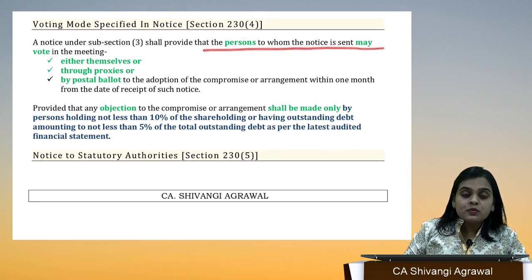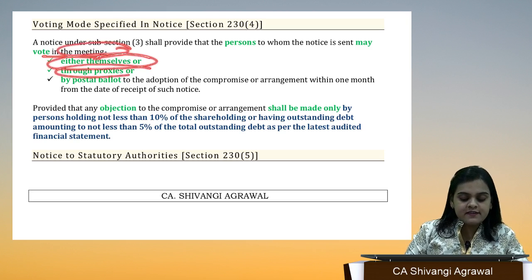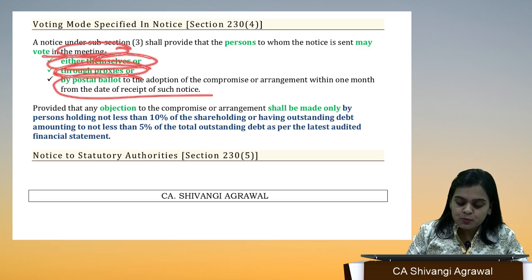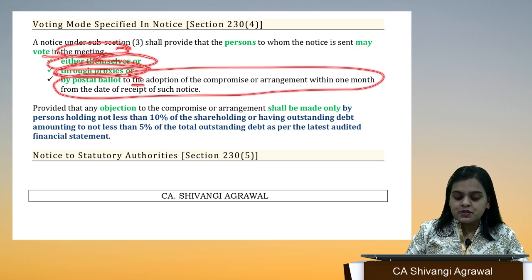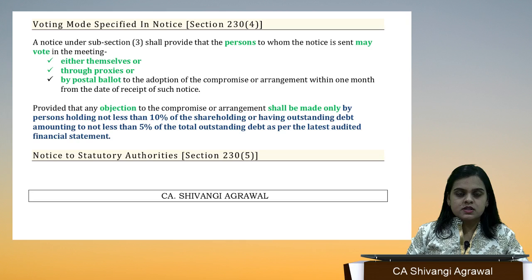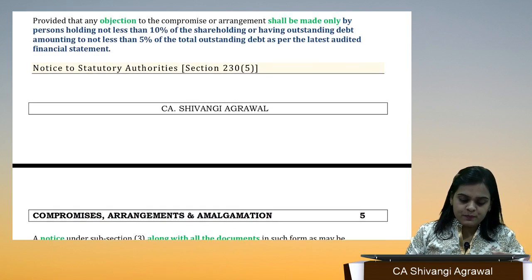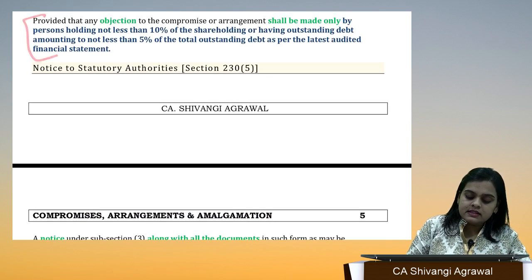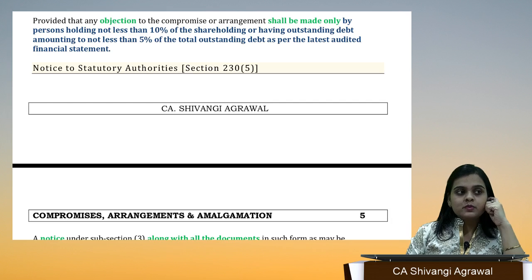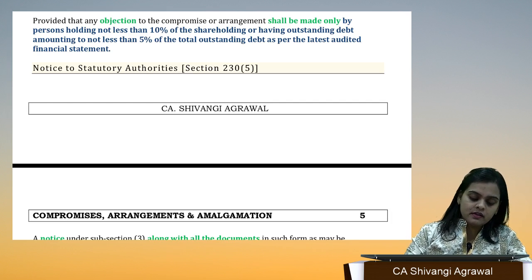The persons to whom notice is sent may vote in the meeting either themselves, or if they are unable to attend, they can send their proxies, or vote through postal ballot. So the adoption of compromise or arrangement is within 1 month from the date of receipt of such notice. So they will have a tenure of 1 month. When they have received notice, within 1 month they can vote through postal ballot also. Now this is one point which is actually a hindrance to the whole process of scheme of compromise or arrangement.